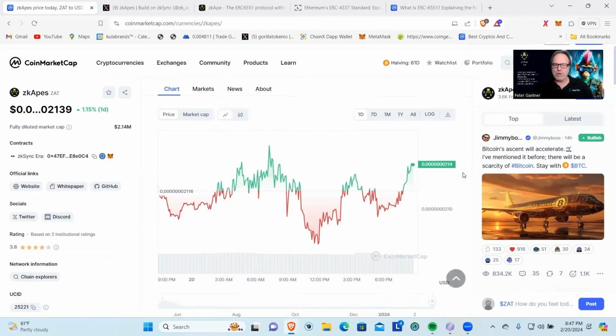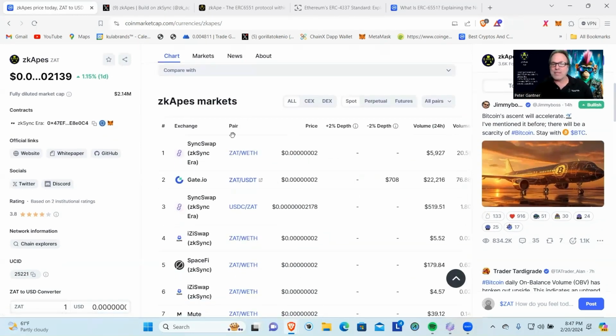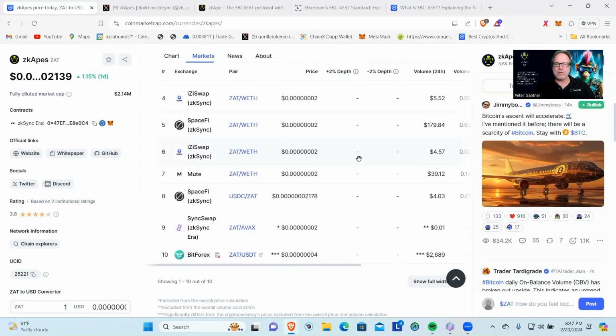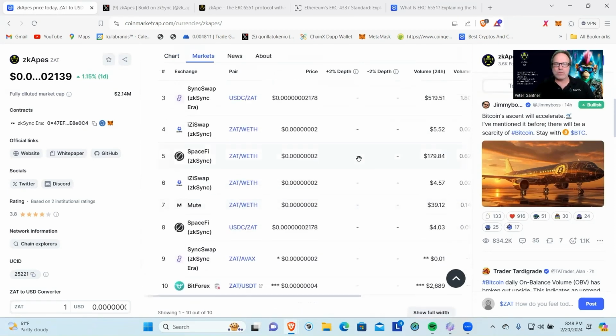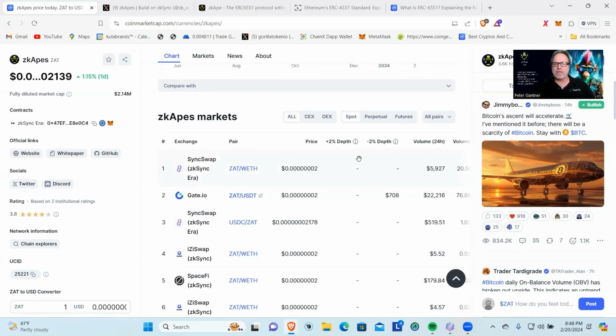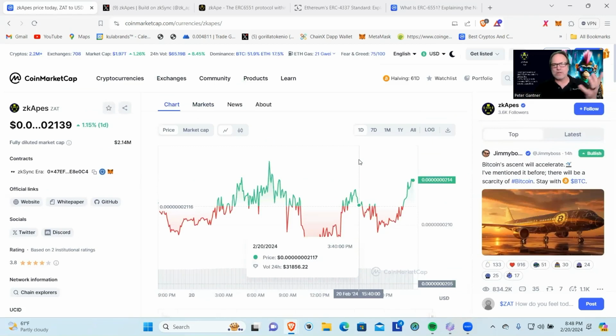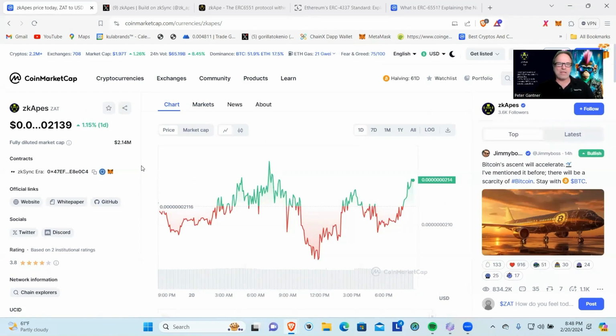If we go down here, we can see that it is available on SyncSwap. This is the main one. This is the one I used in order to purchase it, and it's a swap to earn. So you can actually earn by swapping on this exchange. And that is the one that I used. Never used SpaceFi, Mute either. I do hold the Mute token, but I have never used it for swapping. And of course, there's Bit4x, which is the centralized exchange, and Gate.io if you prefer to use a centralized exchange. It's a little bit easier because you don't have to go set up the chain and stuff. But if you have that exchange, then you can use Gate.io.